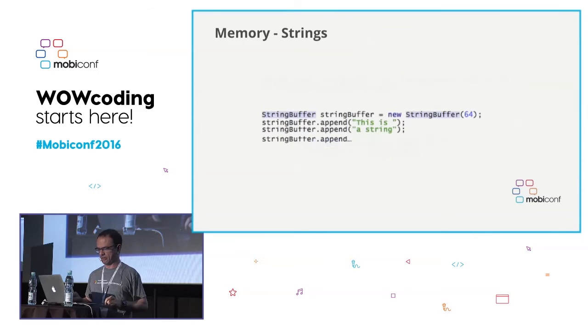Another thing to keep in mind when we are using the string buffer is that it has an initial capacity of 16 characters. And every time we need to add new content, this will double. That means from 16 to 32 to 64, etc. Meaning that at some point we could have space in memory that is not being used, because let's say we need to allocate 55 characters and we have initialized with 64. If we have some clue at the beginning of how big our string will be, we can always pass this size as an argument. Here we have passed 64, so we will control more efficiently the size of this string buffer.